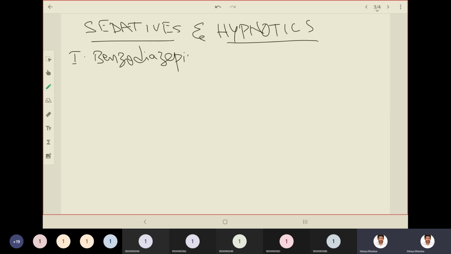Benzodiazepines. Okay. Second one is barbiturates. Barbiturates are the derivatives of barbituric acid. Under this you have long duration of action, intermediate duration of action, and short duration of action.